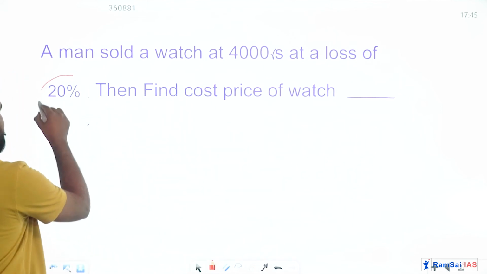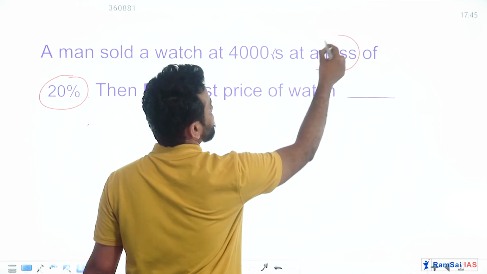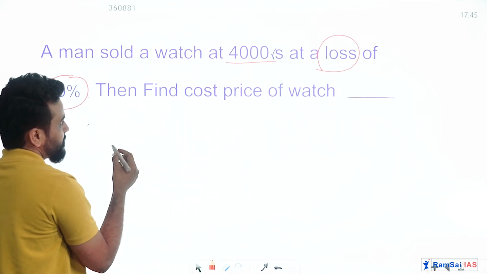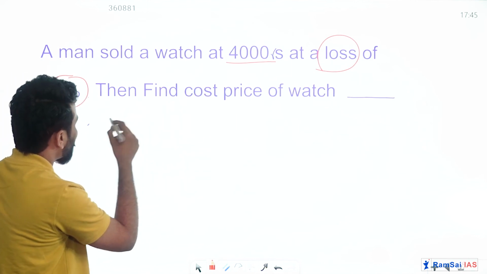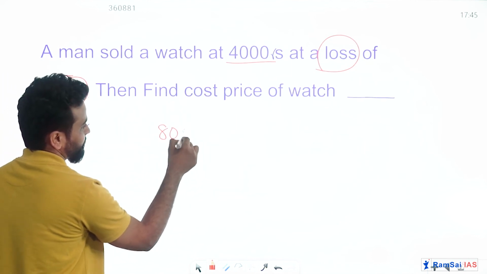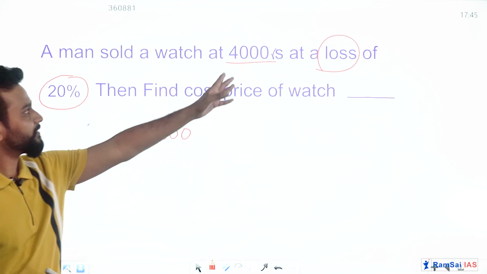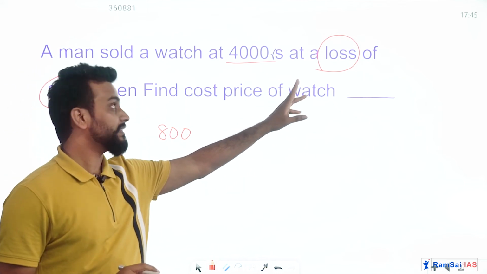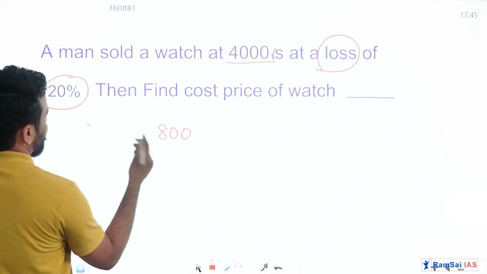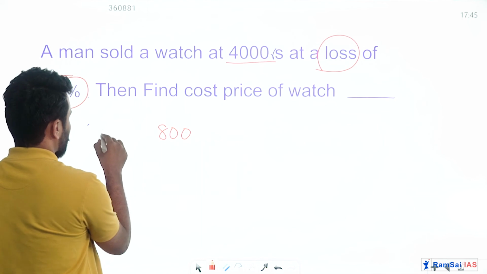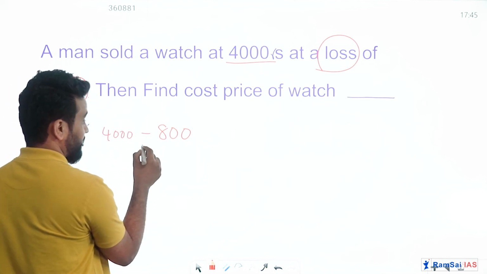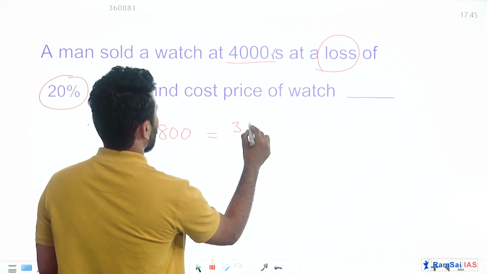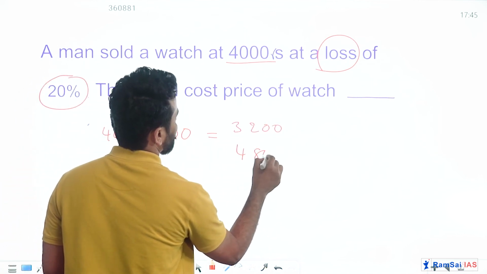Okay, see, 20% loss he got on 4,000 rupees. So tell me, what is 20% of 4,000? 10% is 400 and 20% is 800 rupees. Many people, as he is getting a loss, will subtract 800 from 4,000, and a few people add 800 to 4,000. So their answer will be either 3,200 or 4,800.